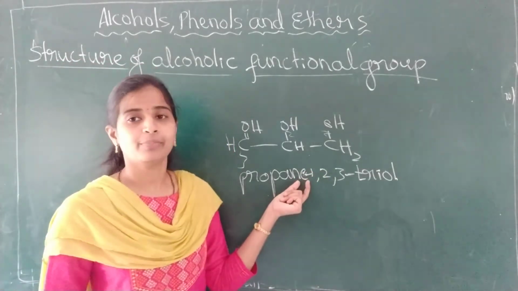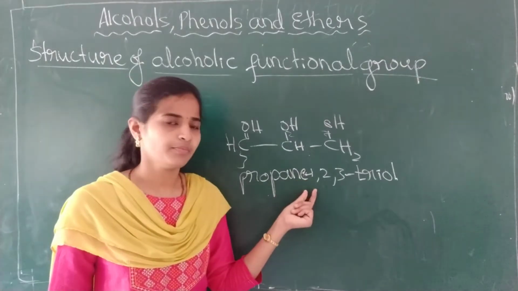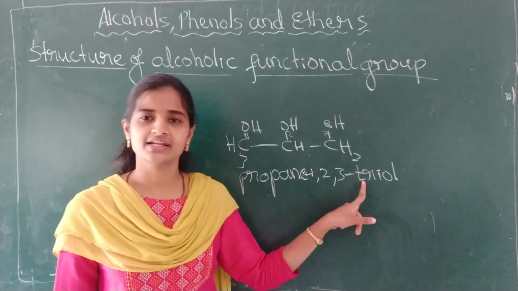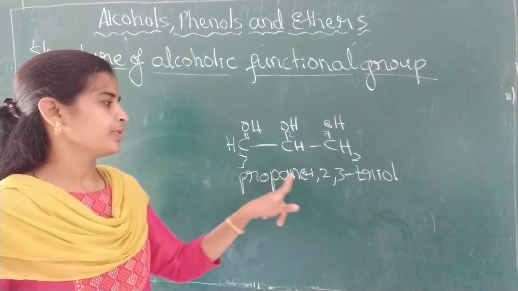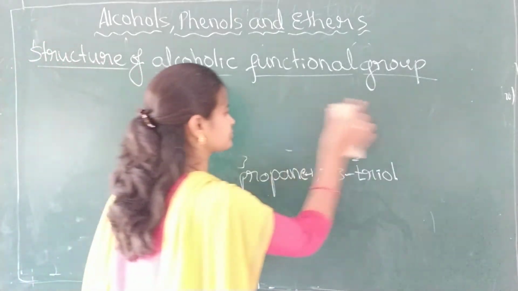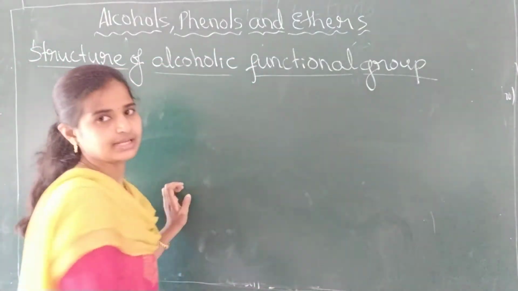Here I have not replaced the last E, because the suffix does not start with a vowel (A, E, I, O, U), which we studied in first PUC. So, propane-1,2,3-triol. Like this we have to name. The common name of this one is glycerol.